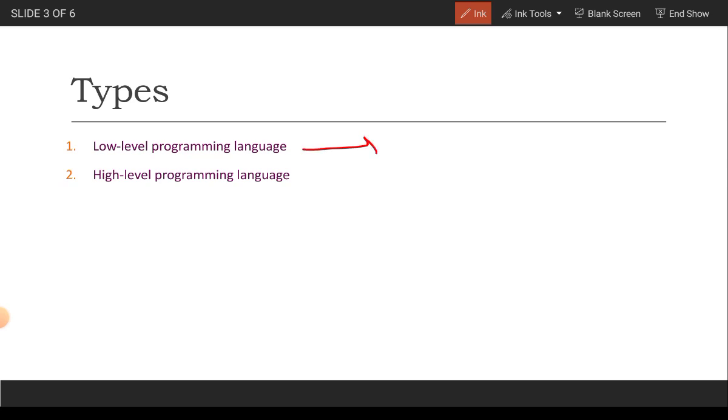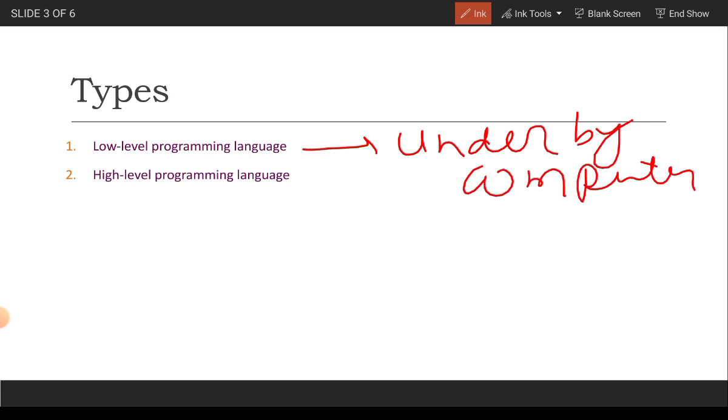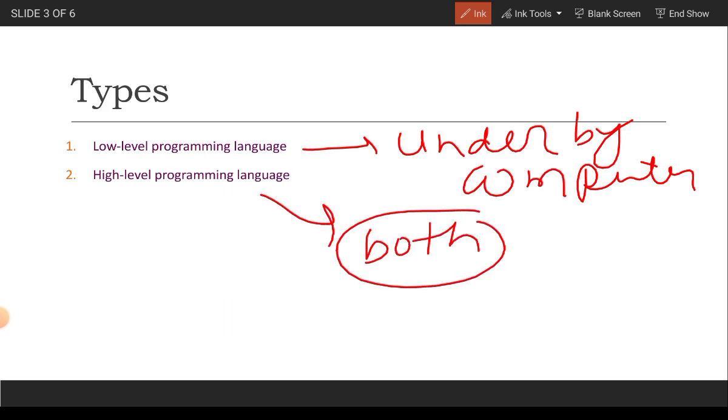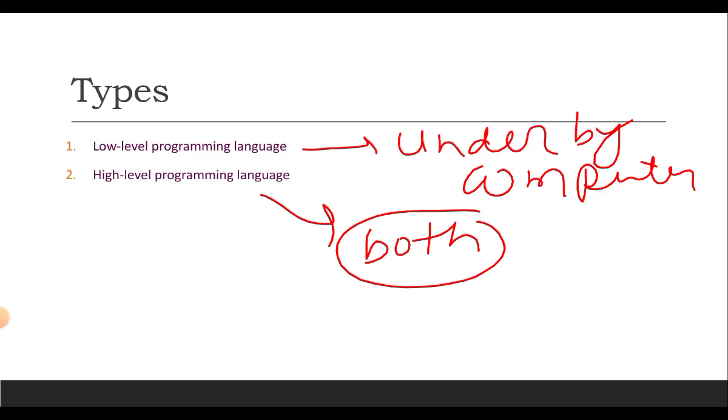Low-level programming languages are understood by the computers, and high-level languages are understood by both. How by both? High-level language can be understood by both in the sense that humans who know the programming language can easily understand it. We will write our code in the high-level programming language and the computer will understand it by compiling or with the help of an interpreter.